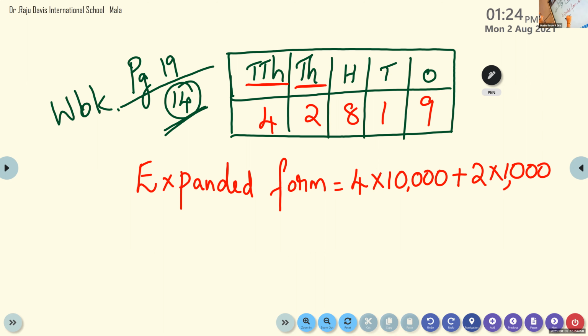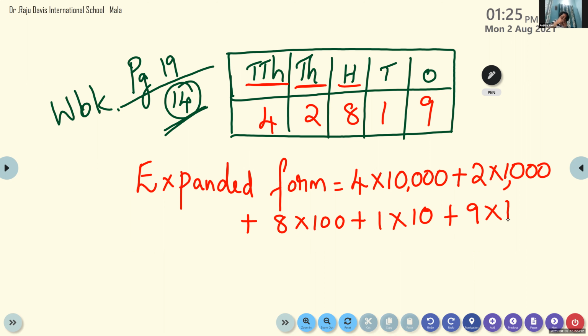Anjida, 8 into which number? Look here. Place value. 8 is in which place? Hundreds place. So you have to write 8 into 100. Then 1 is in the tens place. 1 into 10, plus 9 into 1.